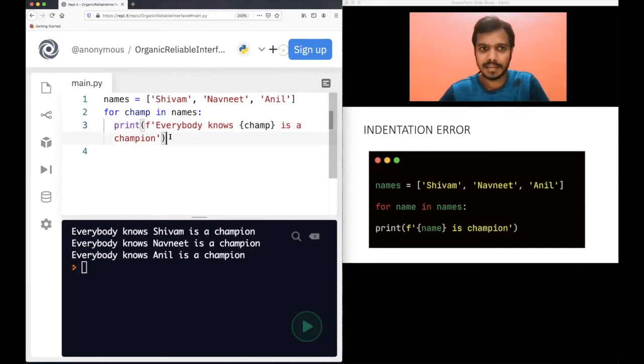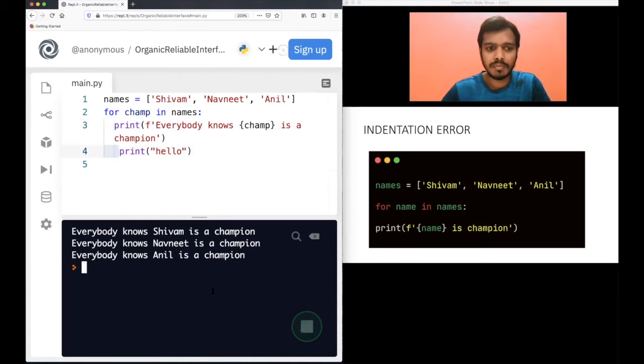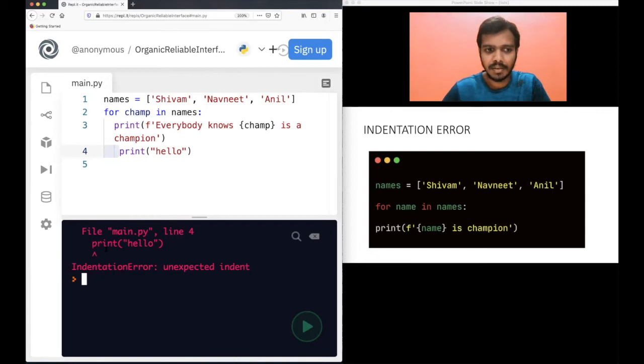So it's not an issue with how many spaces you should have, but you always need to be consistent. So if you want to follow two spaces, always follow two spaces for indentation. So if you do something like this, follow three spaces here and write print, maybe just hello, maybe just example. Now here you have two spaces, and here you are trying to have three spaces. Now if you run this code, of course you will get an error, because this hello is not indented properly. You should only have two spaces. So be consistent with whatever you want to select. Okay, so this will give an error.